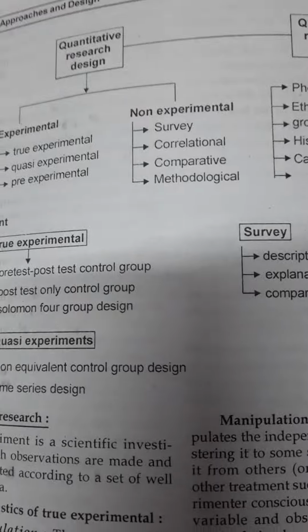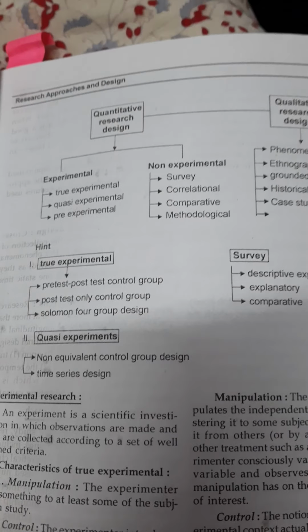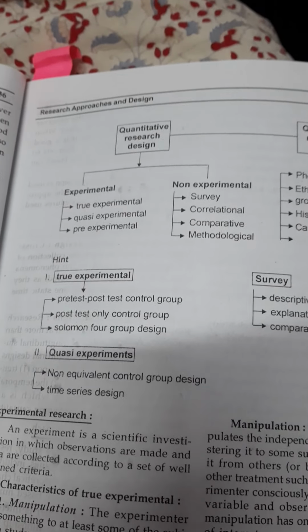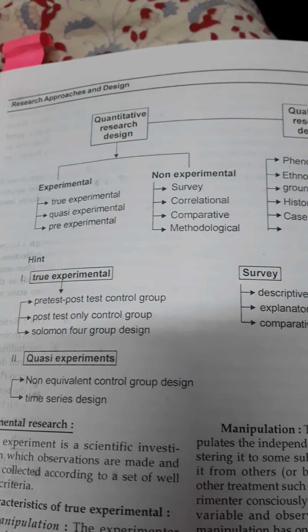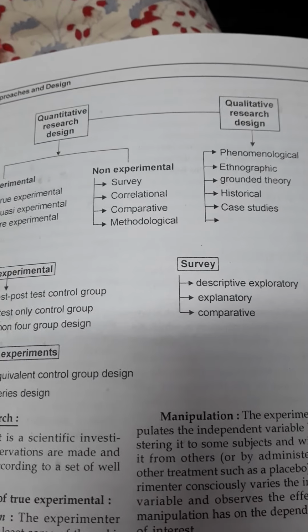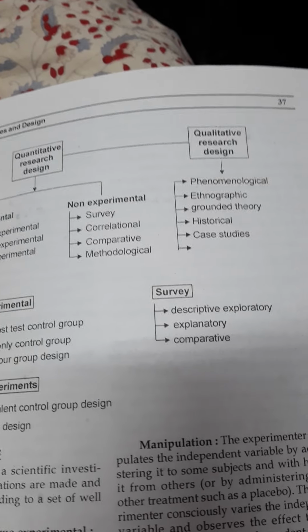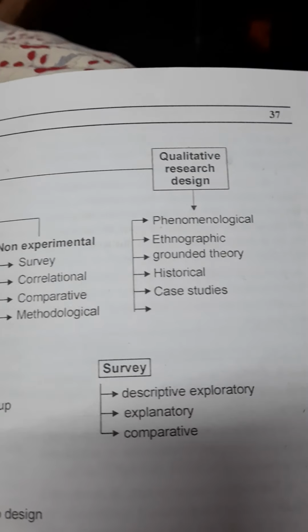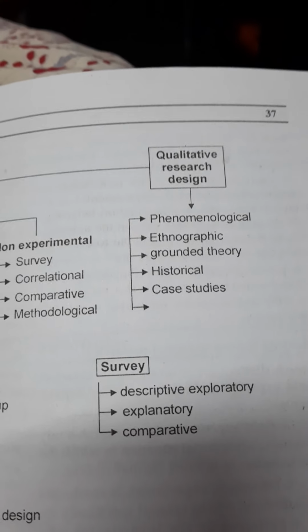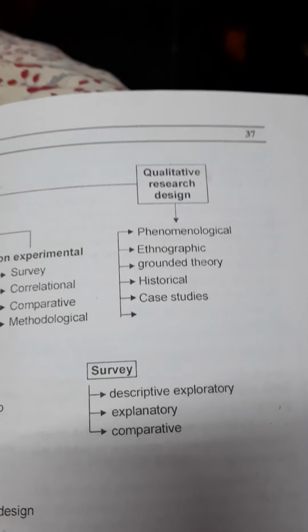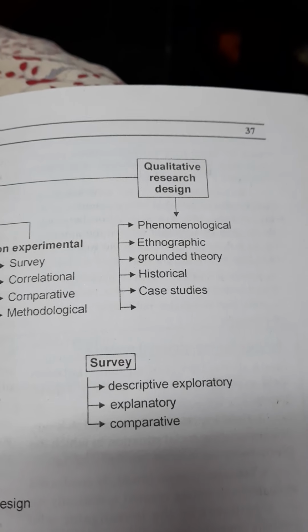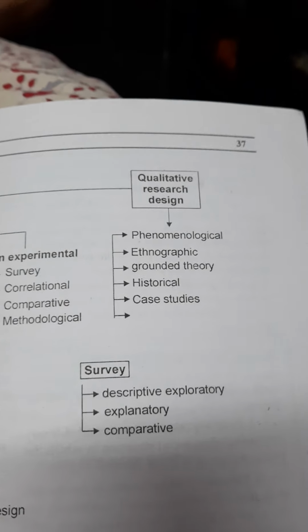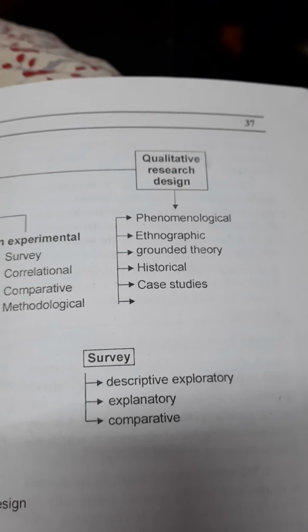So in the research approach, there are two types of research designs: one is qualitative and the other is quantitative. First, the qualitative research design, in which they do phenomenological, ethnography, grounded theory, historical and case studies. So these are all what we call the qualitative research designs.